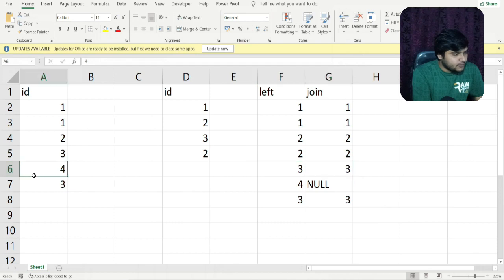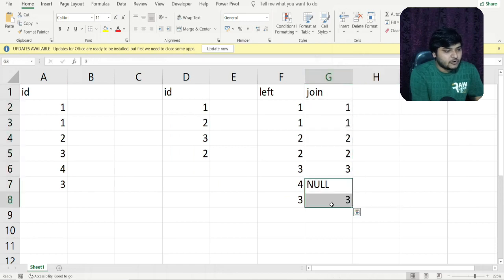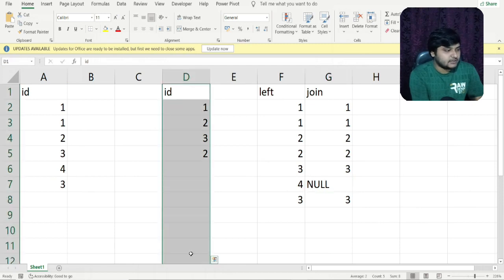Now you can see 4 is coming. In a left join it will return all the values from the leftmost part of the table. So 4 is not present in the second table, so it will return a 4 along with a null in the second column, you can see. This is because no value for 4 is found, but in the left join we need to return each and every value from the leftmost part of the table. So that is why 4 is being returned and we are getting null here, because 4 was not matched with any value in the second table.